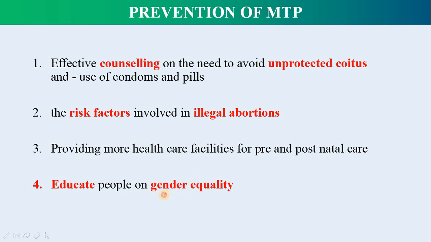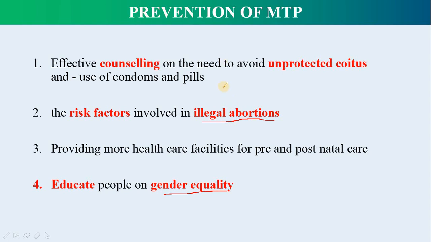If people are educated on gender equality, and there is equality between male and female, the female fetus will not be destroyed, there won't be female feticide. Also, the risk in illegal abortions is that if they are conducted by unqualified doctors, it can pose a risk to the health of the mother, or it can even be fatal to her.